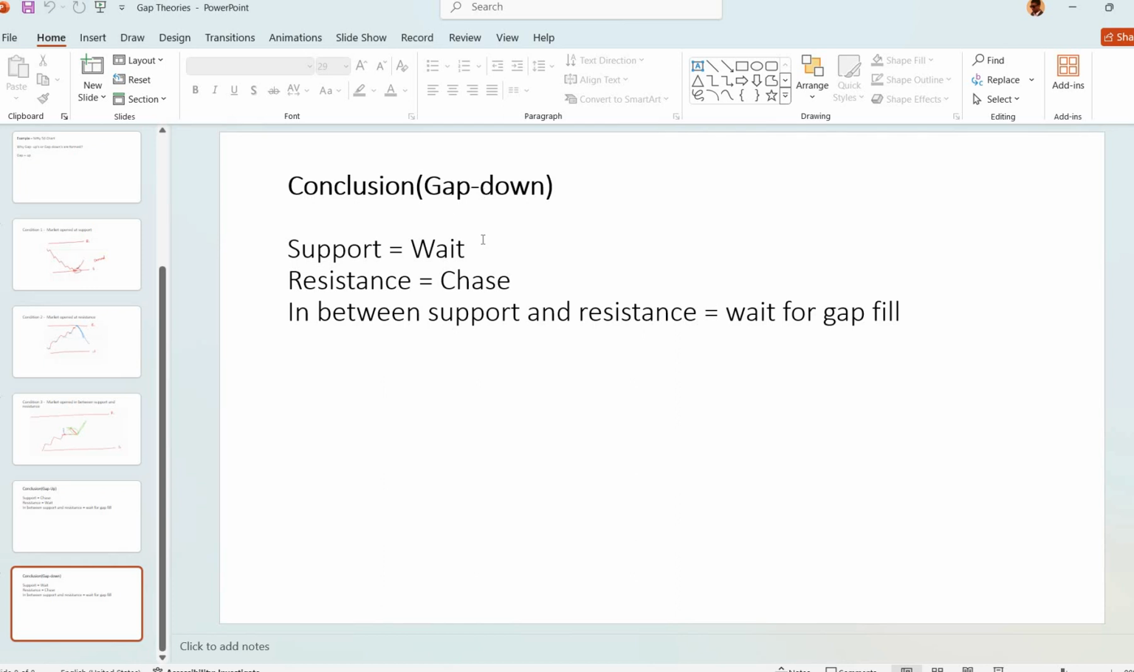This is the same vice versa for gap down as well. At support, we need to wait for the proper entry. At resistance, we need to chase the market. In between support and resistance, we need to wait for the gap fill.